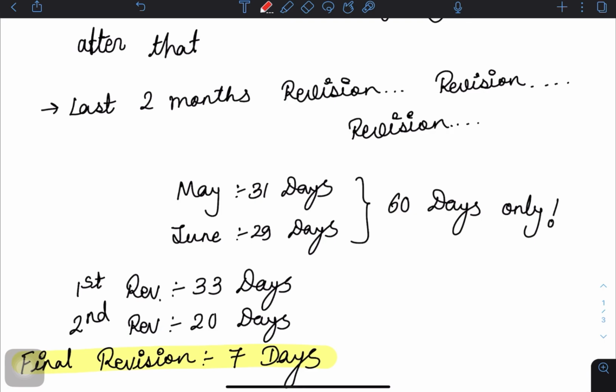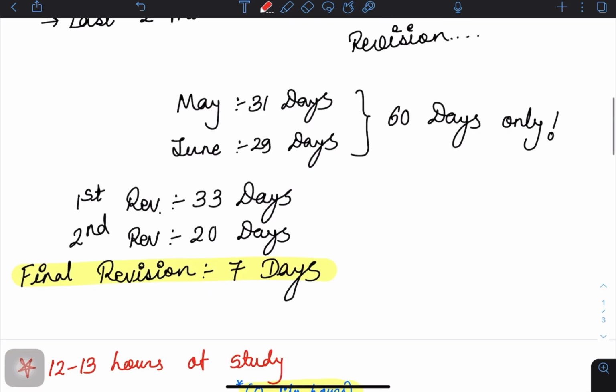31 days in May, 29 days in June. So you can do 3 revisions. Yes guys, you can do 3 revisions if you make it through. Your first revision should be for 33 days, your second revision for 20 days, and your last final short revision for 7 days, which is very important, very important.